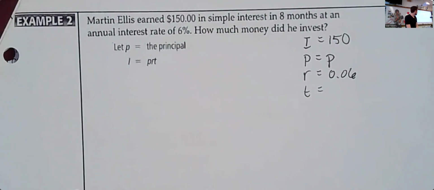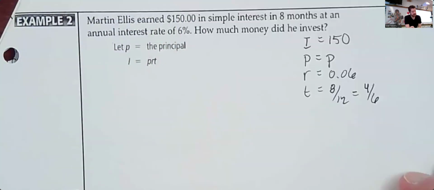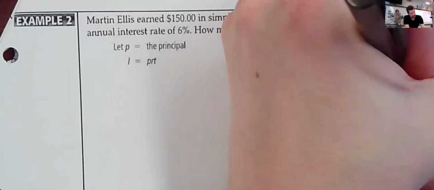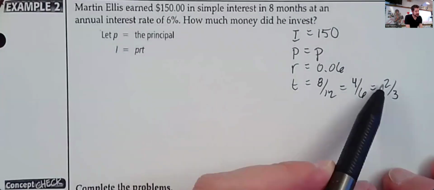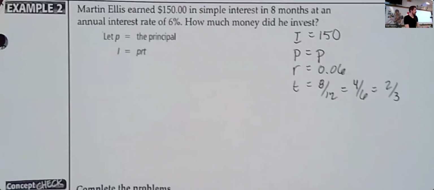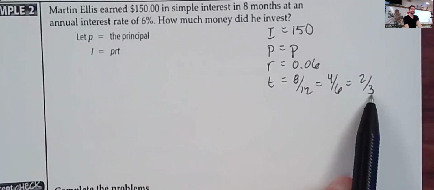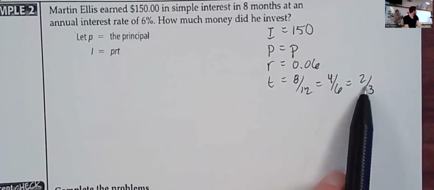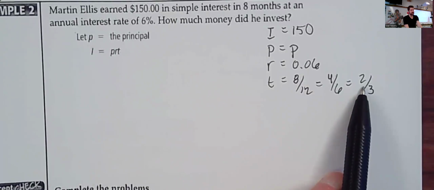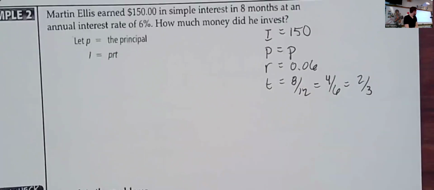8 months. How would we write that in terms of years? Yeah, 8/12, which then reduces to 4/6, which actually equals 2/3, if you want to, because these each divide by 4. So 8 divided by 4 is 2, 12 divided by 4 is 3. You could write any one of these three fractions for t, and you'll be fine. It doesn't matter which of those three fractions you use. 2/3, if you write it in simplest form to begin with, the numbers you're going to be dealing with are a little bit smaller. So I'm going to use 2/3 for t.